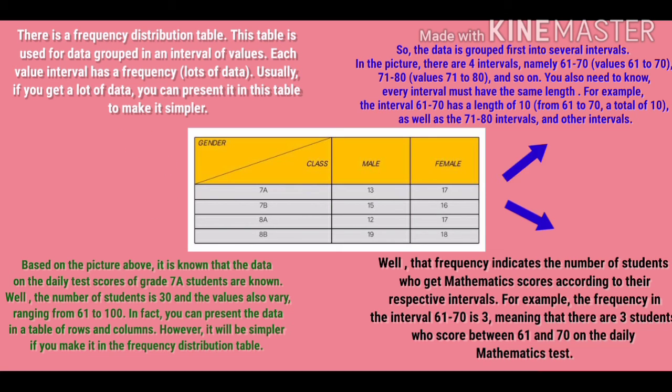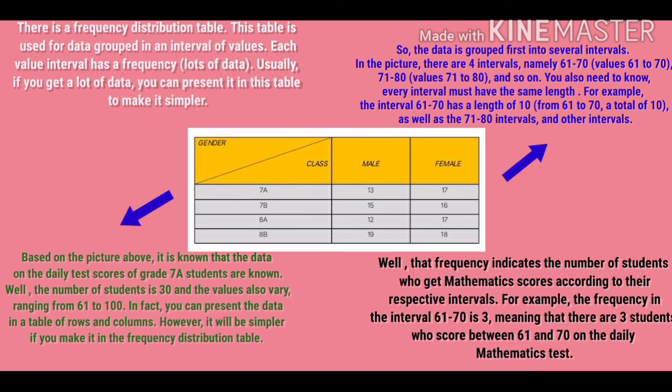Well, the frequency indicates the number of students who get mathematics scores according to their respective intervals. For example, the frequency in the interval 61 to 70 is 3, meaning that there are 3 students who scored between 61 and 70 on the daily mathematics test.